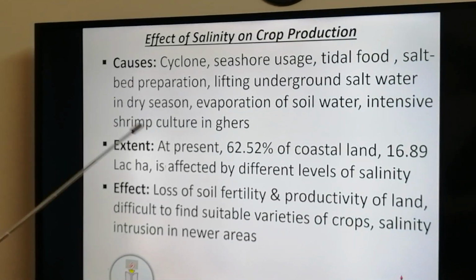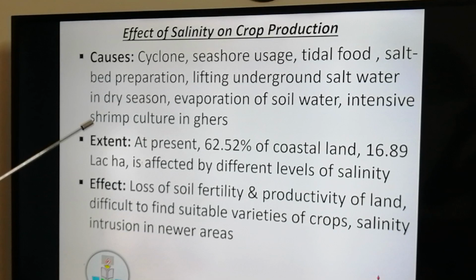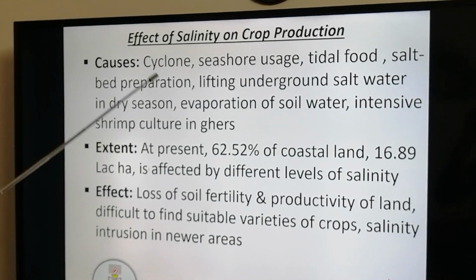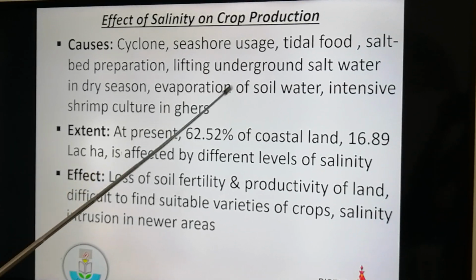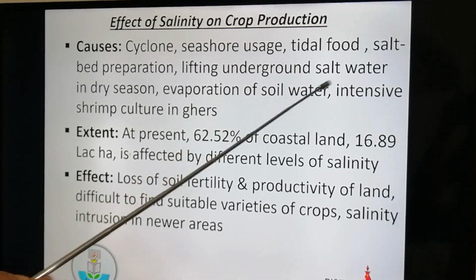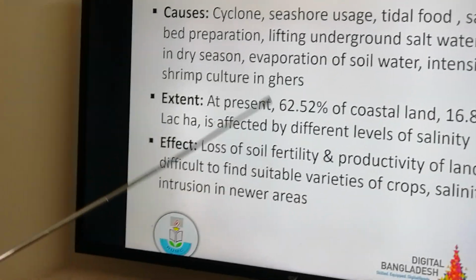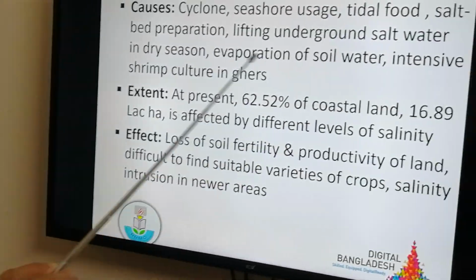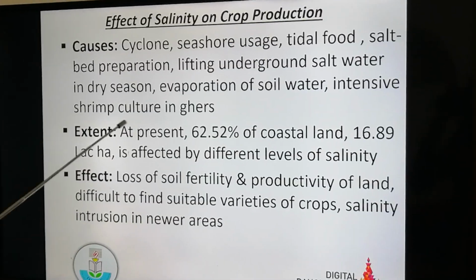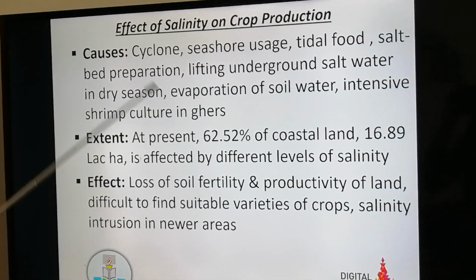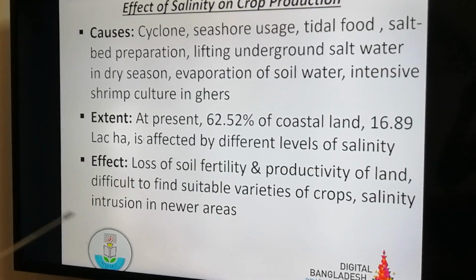Effect of salinity on crop production. What are the causes of salinity? When cyclone occurs, seashore usage will be increased, tidal flood will occur, then salt bed due to the preparation of salt bed, lifting underground salt water in dry season, and evaporation of soil water, intensive shrimp culture in ghats. All these incidents may increase salinity in the coastal region.